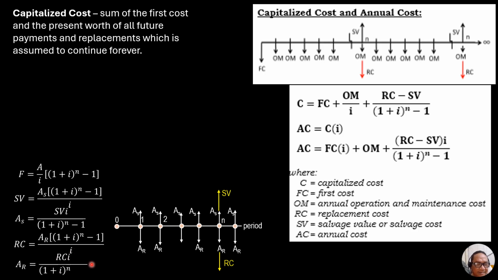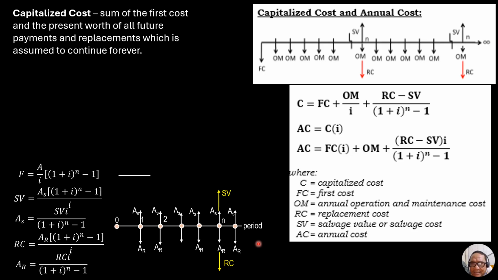So the equivalent present worth of this annual cost would be quantity AR minus AS over I, just like OM over I, perpetuity.